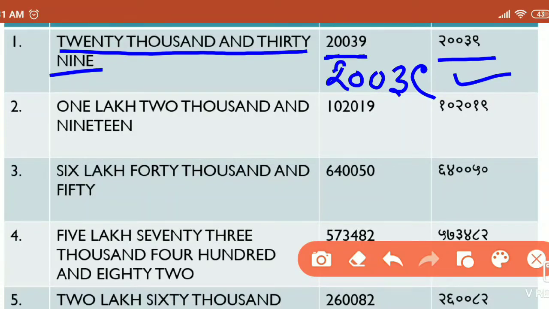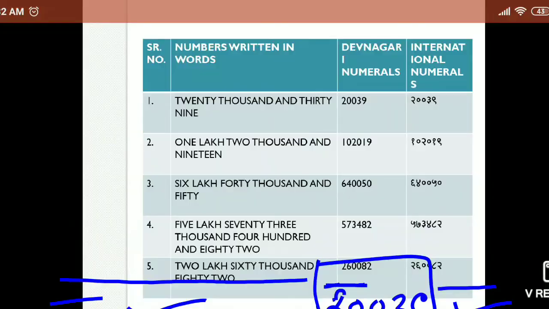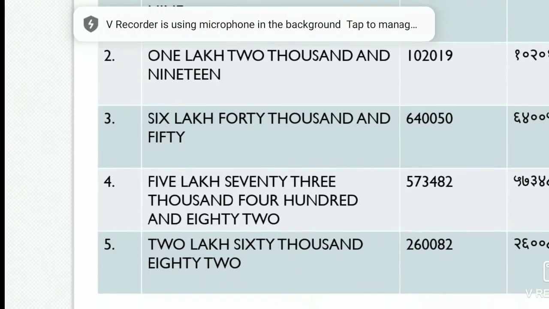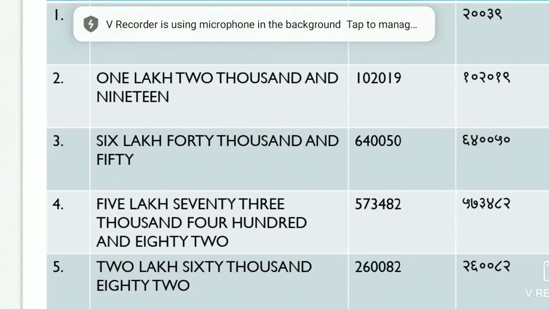Okay, and so in the exam such types of questions are coming. Write the given numbers in Devanagari, otherwise they will give you the number in words, and you have to write it. They will not provide this part to us, and directly we have to write it in Marathi, otherwise Devanagari. Okay, now the second example is 1 lakh.